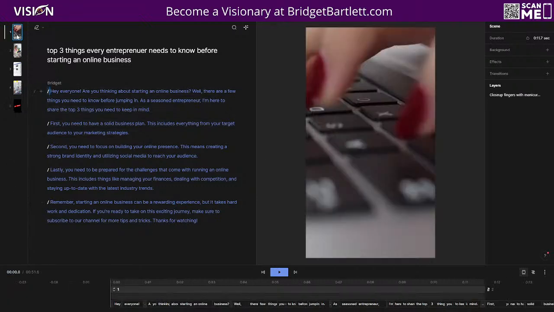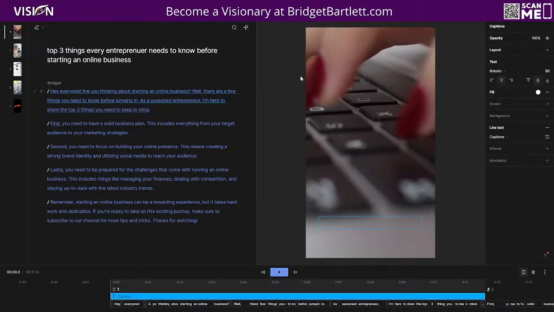Okay, now there's some other things that we can do here. Of course, you can right click there and add some of the things there. You can also add the captions. So if you want to click here, you can click there, and then you will see the captions on this scene.